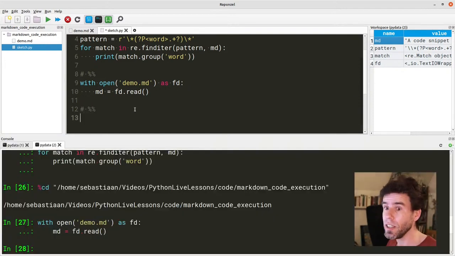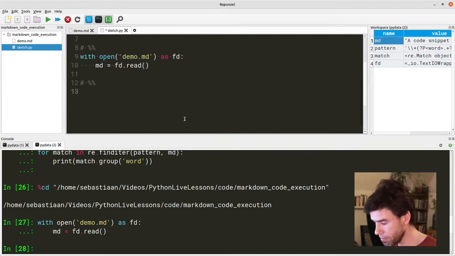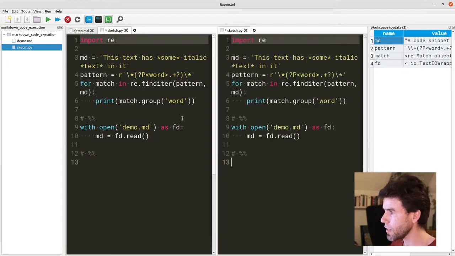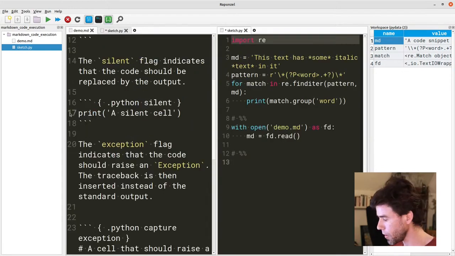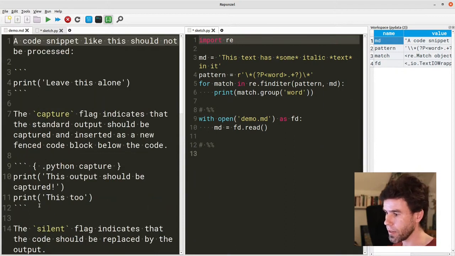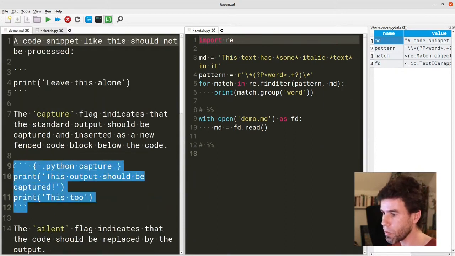Now we need to define a new pattern that actually matches what we want to match. So let's put them side by side. So let's start here, right? Here we have the thing that we want to match. What kind of pattern do we now actually need to define in order for this to be successfully matched? Oof, exciting.